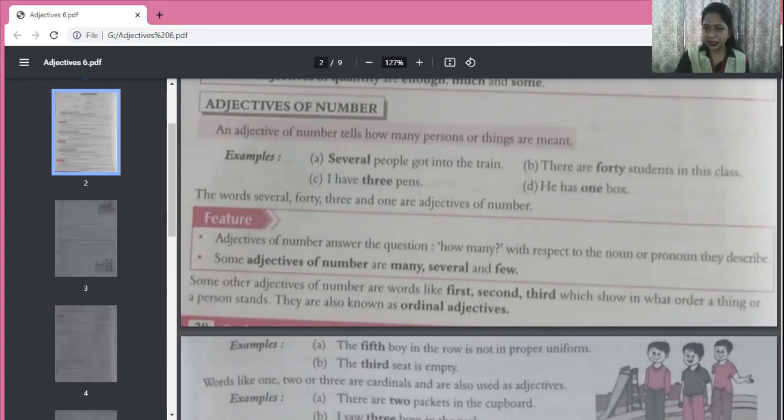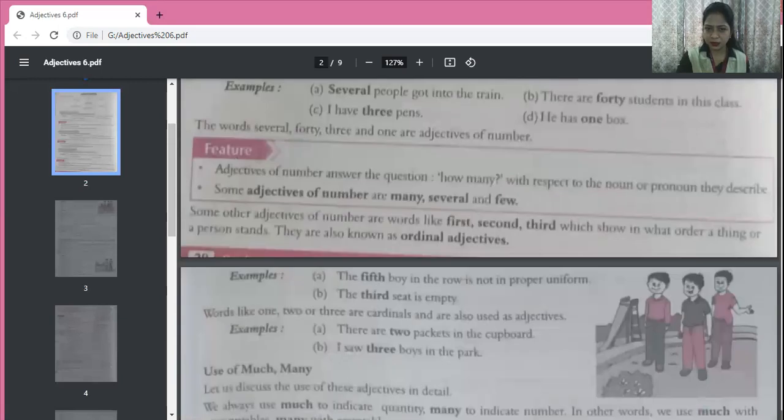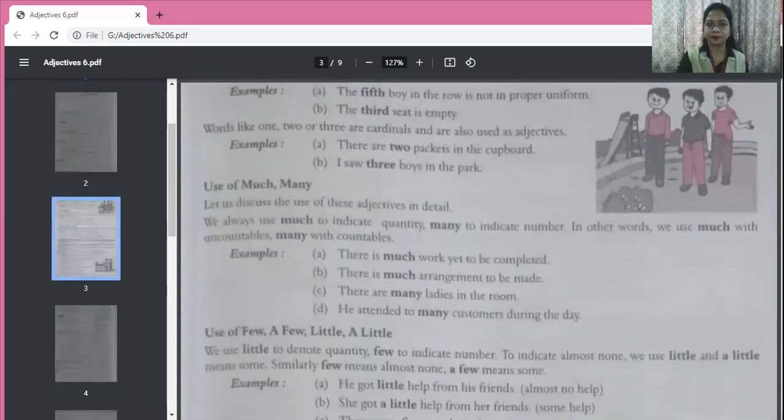See this sentence. The 5th boy in the row is not in proper uniform. Now 5th boy. Boy is a noun and it is countable. You can count the number of boys even if there are many. Now we are saying the 5th boy.